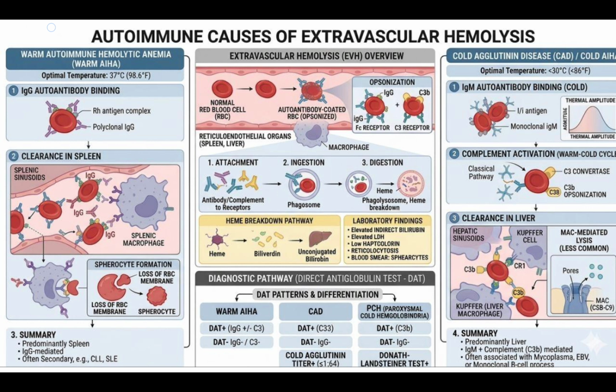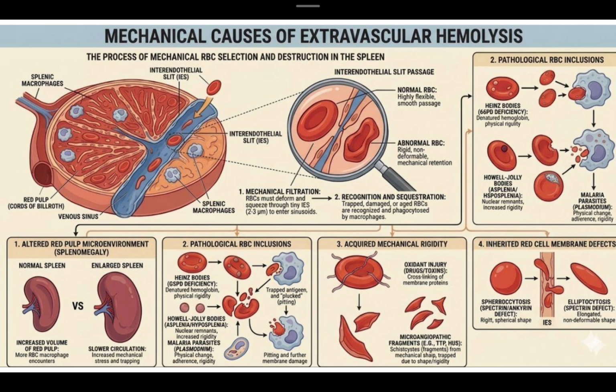So ultimately that leads to destruction of RBCs. There is hemolysis that ultimately leads to anemia. That is all about autoimmune causes of extravascular hemolysis. Then we will see about mechanical causes of extravascular hemolysis.